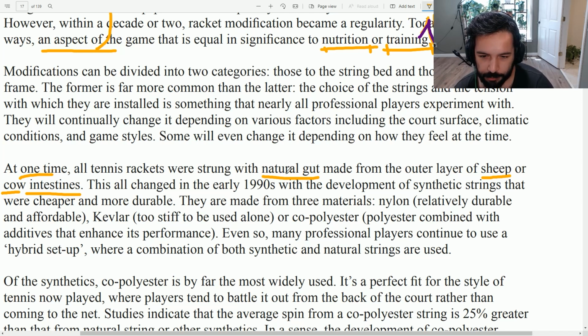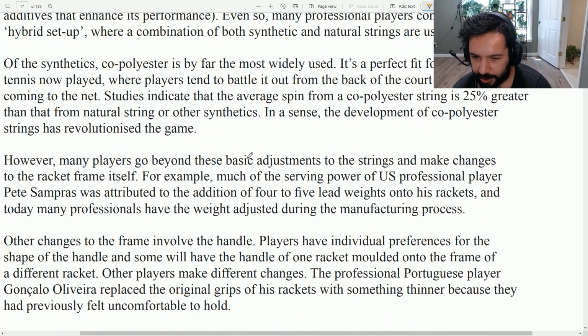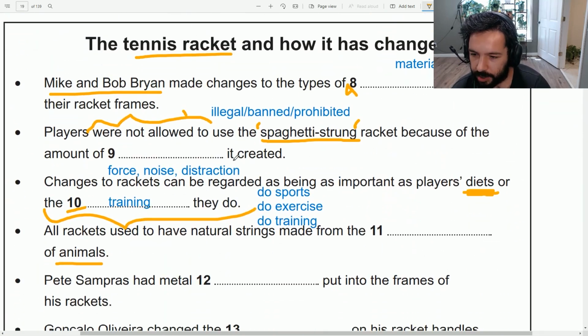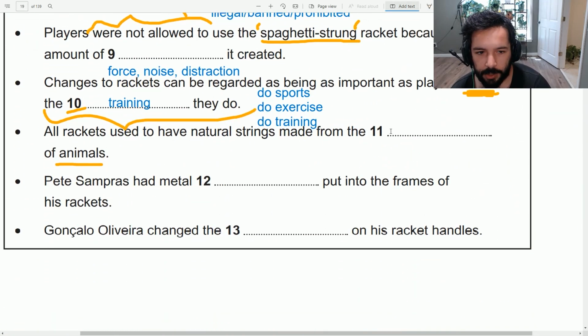Now, before the book was officially published and I could check the answer sheets for this test, my guess was between natural gut, I mean, gut as one word, or intestines, because I was like, okay, should we go with the more general one or should we go with the more specific answer? Because they are basically the same thing, the gut and the intestines. I mean, not the same thing, but they can both be the answer. And then I take the answer sheet, and either one is okay. You can write intestines or gut, you'll get the answer. So the answer to this one, made from the animal's gut or intestines.